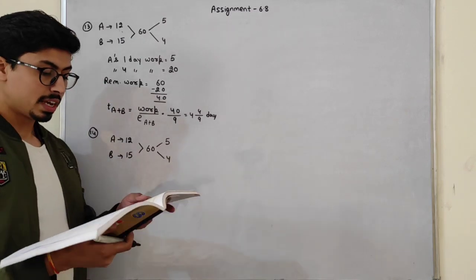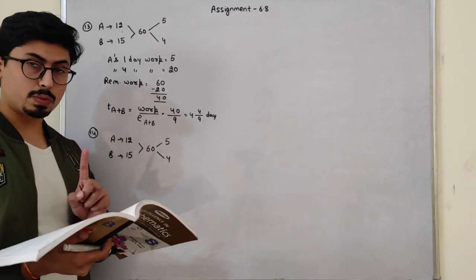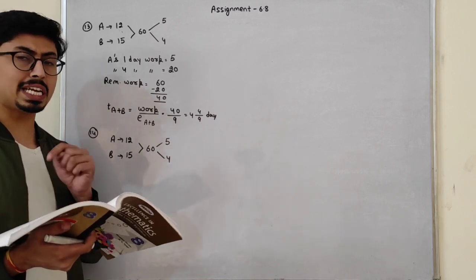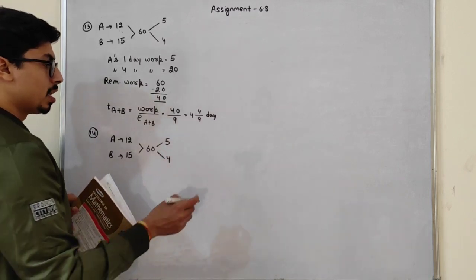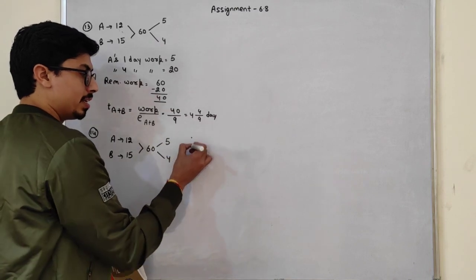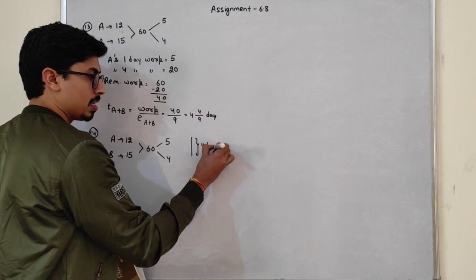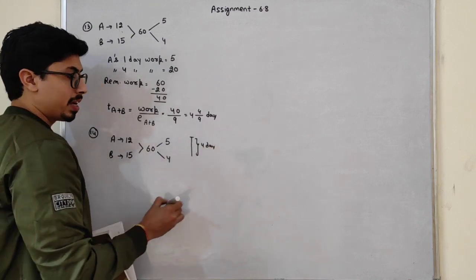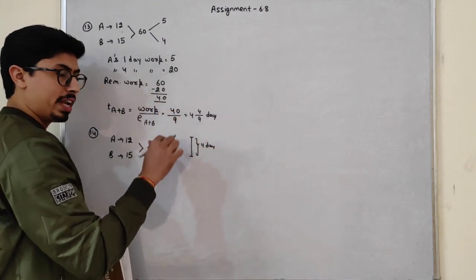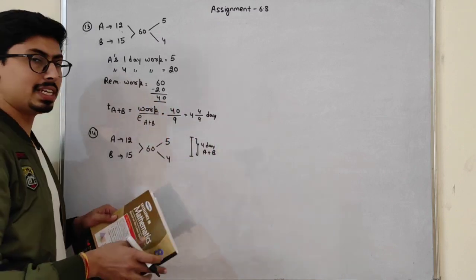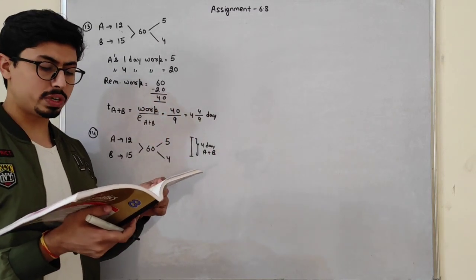Now see. They started the work together. What is given in the question? They started the work together. After 4 days, B left the work. From this point they started, and till 4 days, A and B both work, students.